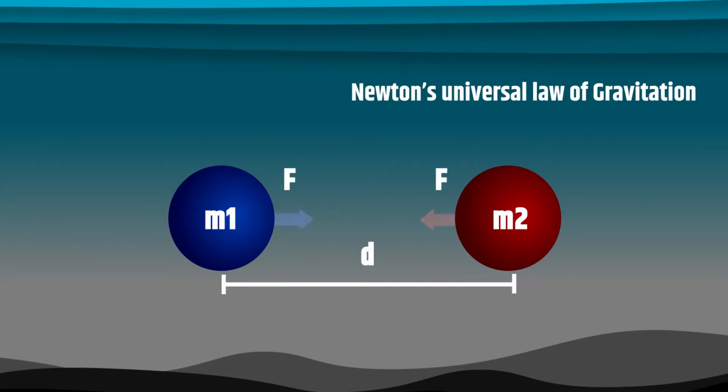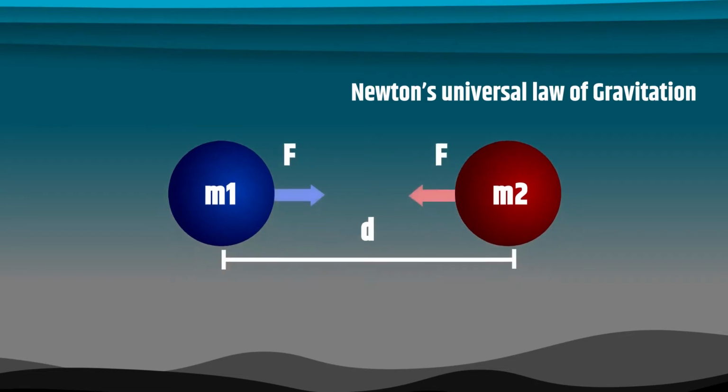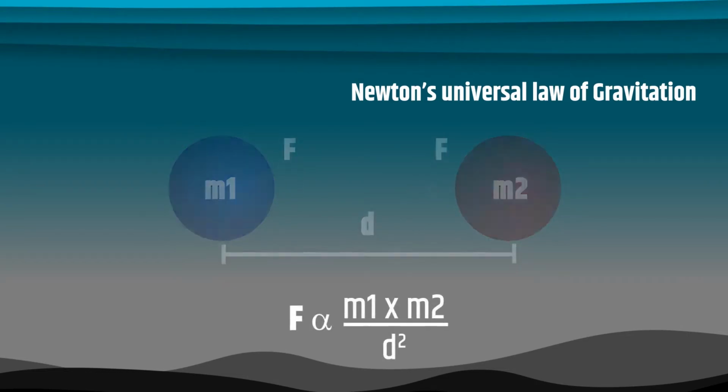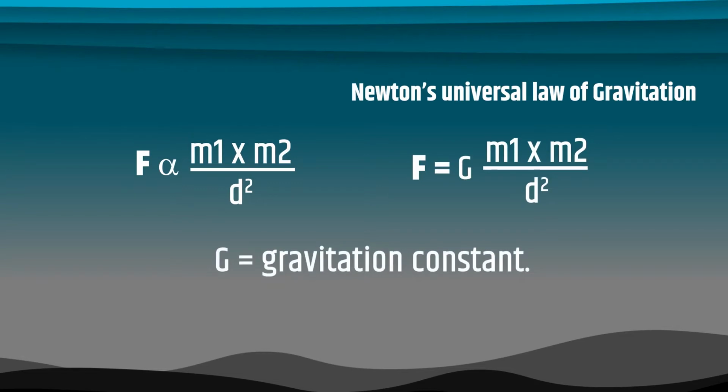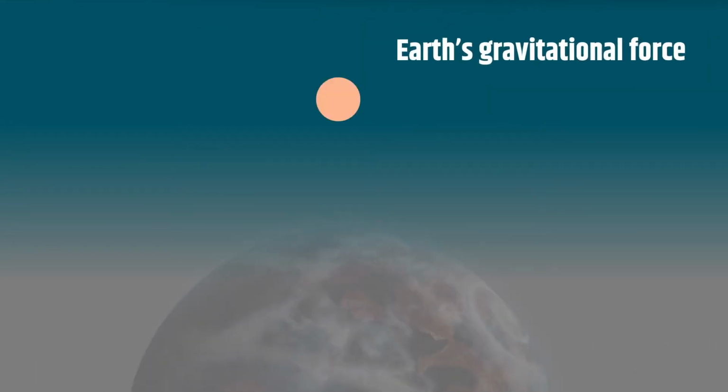The figure shows two objects with masses m1 and m2 kept at a distance, d, from each other. Mathematically, the gravitational force of attraction between these two bodies can be written as F directly proportional to m1 into m2 divided by d square. We can write it as F equals G into m1 into m2 divided by d square, where G is the gravitation constant.